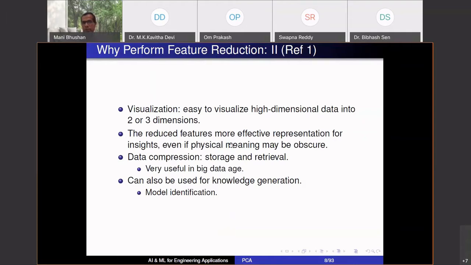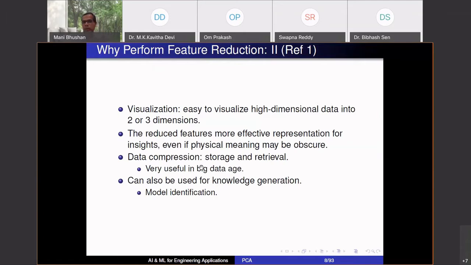The reduced features present more effective representation for insights, even if physical meaning may be obscure. You will see that in PCA. The reduced features give us a lot of help, even though we cannot always physically interpret them, the variables in the reduced dimensional space.